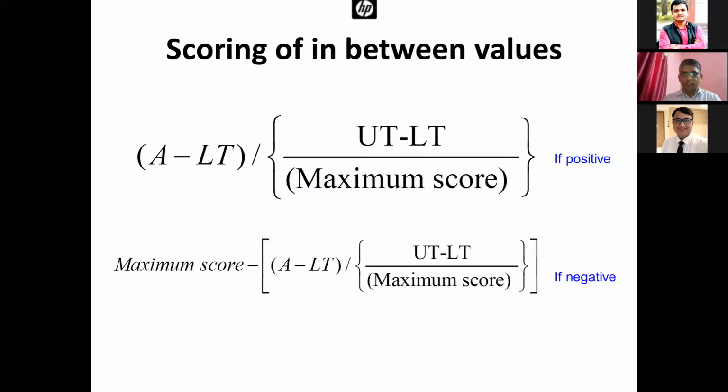Here you can see actual minus lower threshold divided by this difference, multiplied by the maximum score. And the same, this whole notation we have subtracted from the maximum score, so the direction has been changed.